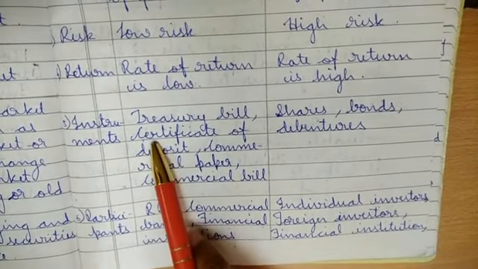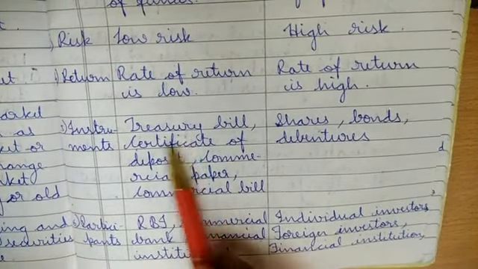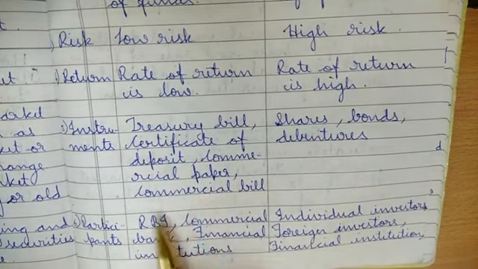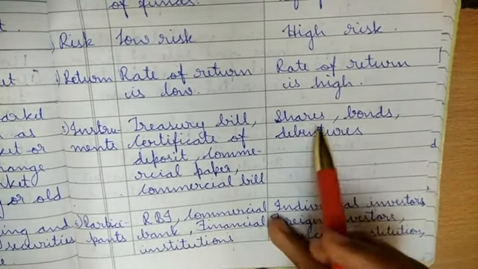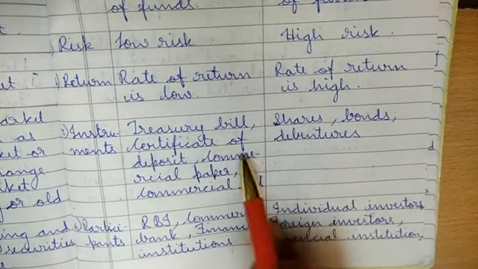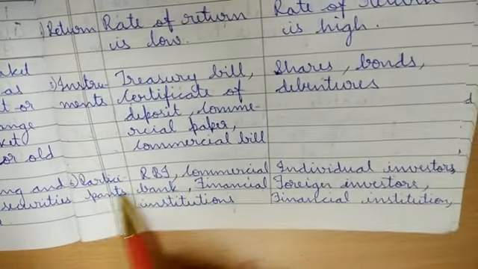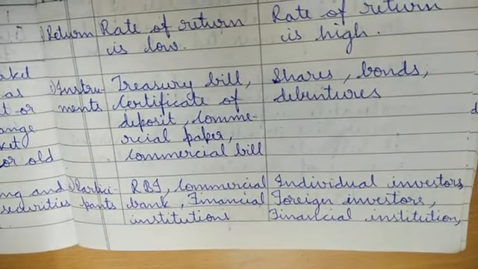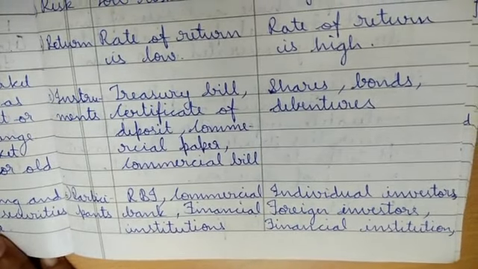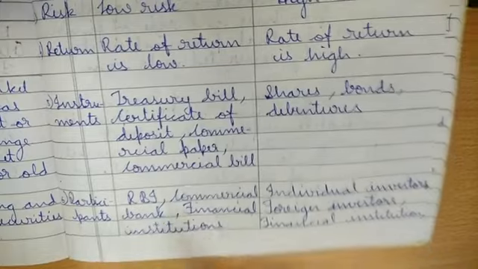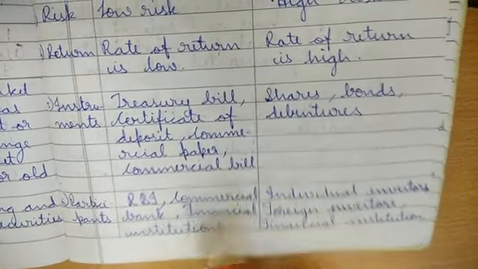Next is instruments. As we saw right before in the flow chart, under money market you have treasury bill, certificate of deposit, commercial paper, commercial bill. Next, under capital market you have shares, bonds and debentures. Next is participants. Under money market, the participants involved are RBI, that is Reserve Bank of India, commercial banks, and financial institutions.